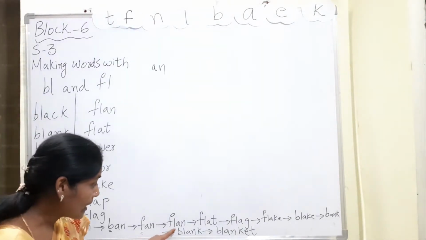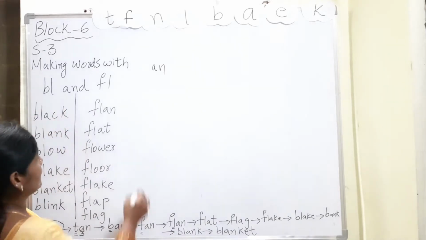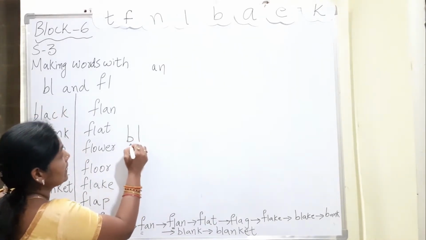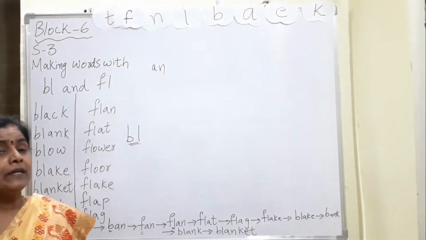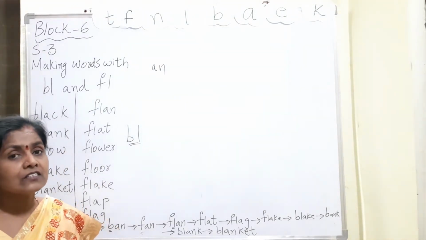Here I have written F-L, B-L. With B, what sound will we get? B sound. With L sound.